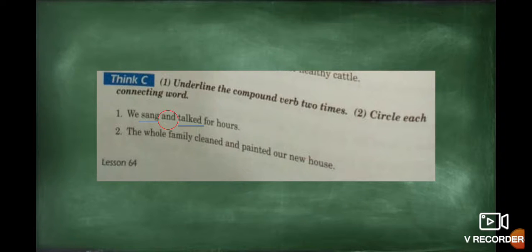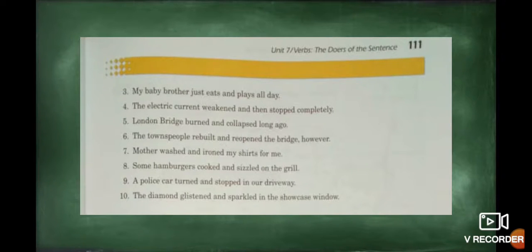Number two, the whole family cleaned and painted our new house. The first action is clean, and the second action is painted. And we circle the connecting word, that in this case is the only word that we study, and. Excellent. Number three, my baby brother just eats and plays all day.